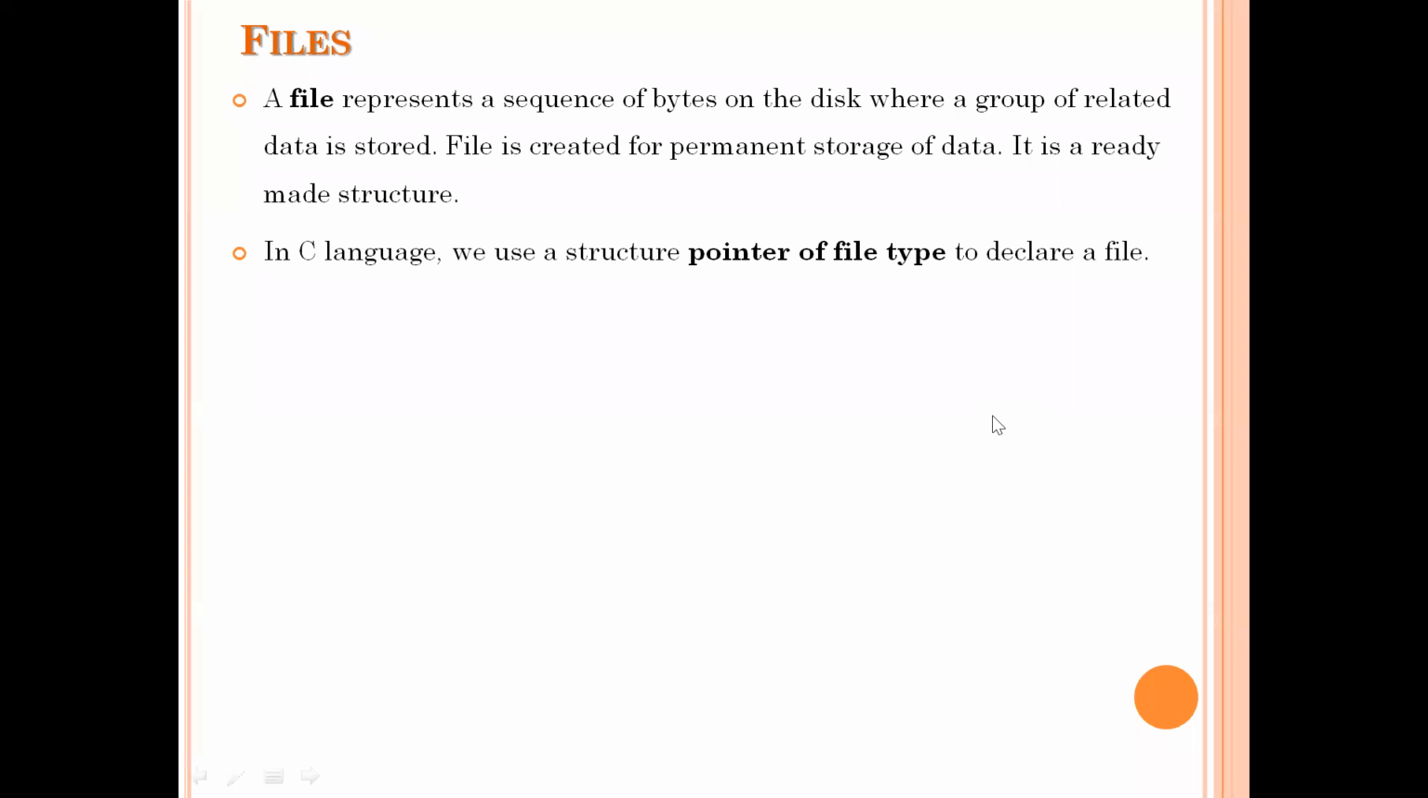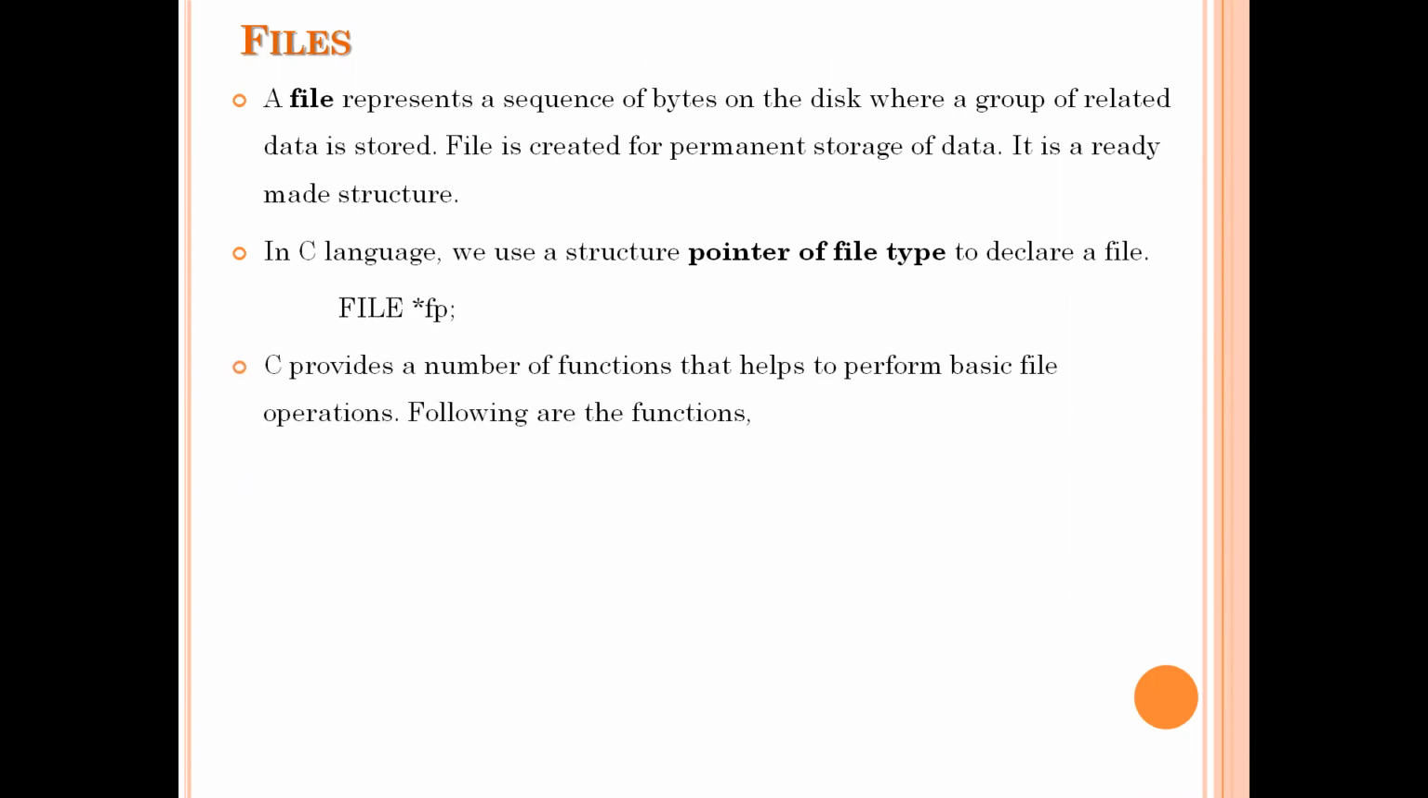Let me explain how to create the file in C language. In C language, we use a structure pointer of file type to declare a file. Here we have a predefined file structure. For that file structure, we need to create one file pointer. Okay, so this is the default file structure. Using this file pointer, we can do all other operations on files.